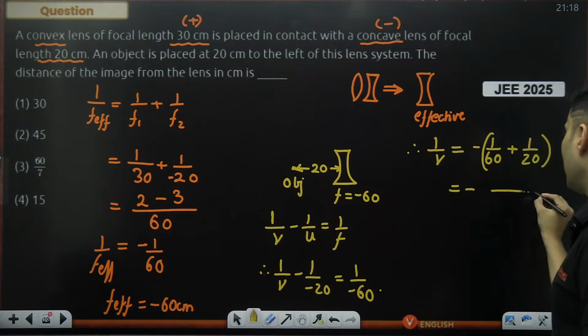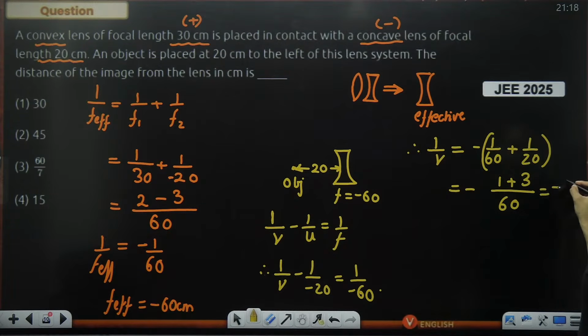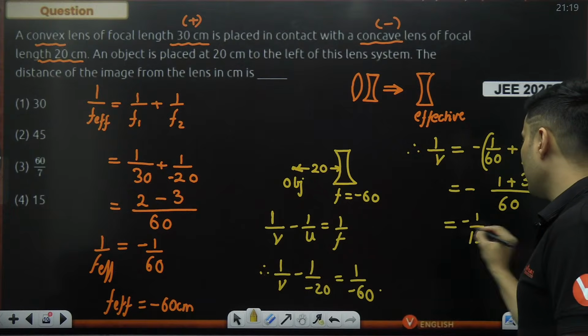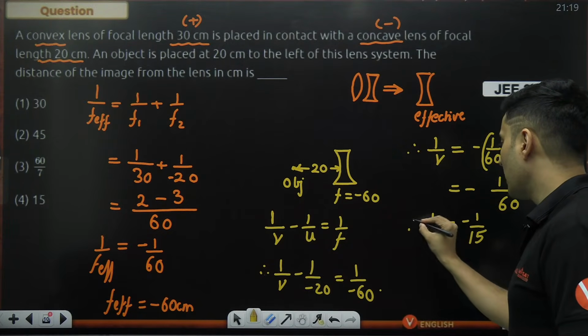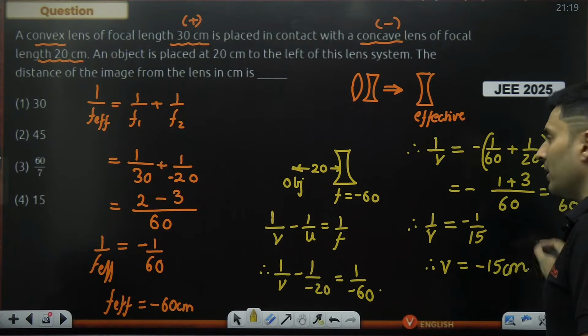LCM is 60. So 1 plus 3 basically, which is minus 4 by 60, which is minus 1 by 15, that is 1 by v. Therefore, the image distance will be minus 15 centimeters.